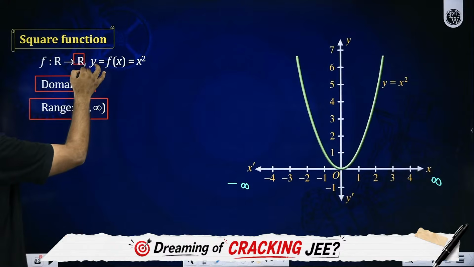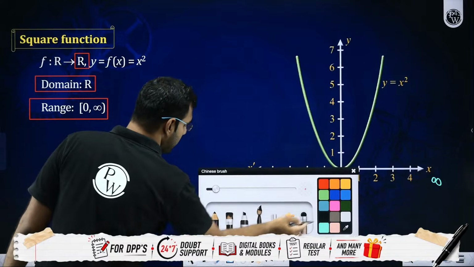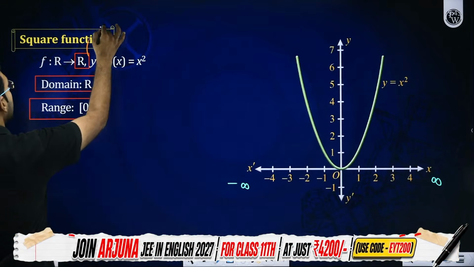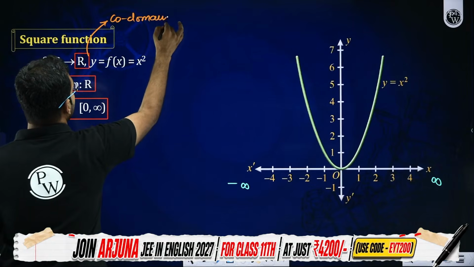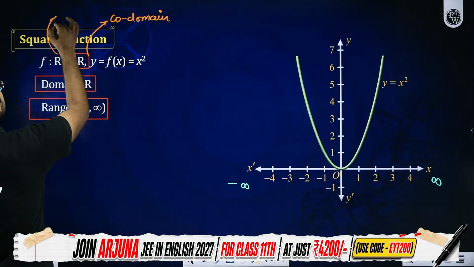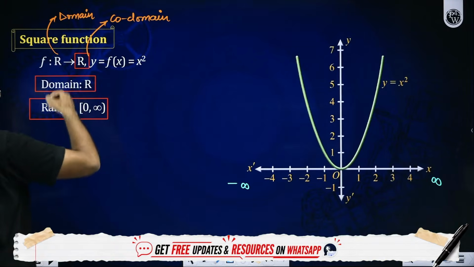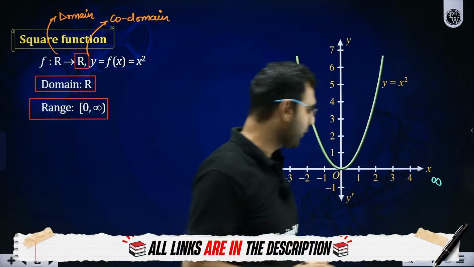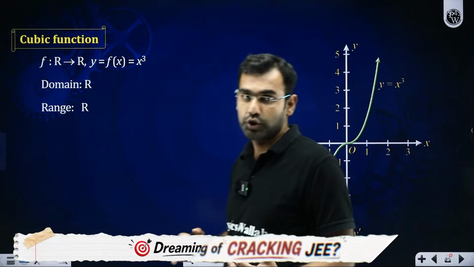So sir, what was this R? This R was defined by the person who said this statement. So there he said that this R is the codomain. Are you understanding the difference between codomain and range? This is the domain. Domain means inputs. Range means outputs. I hope you are processing this idea. Everybody got this? Now let's talk about cubic.